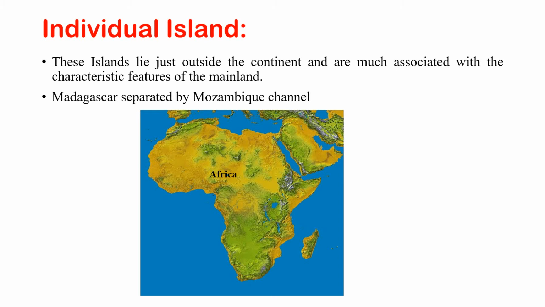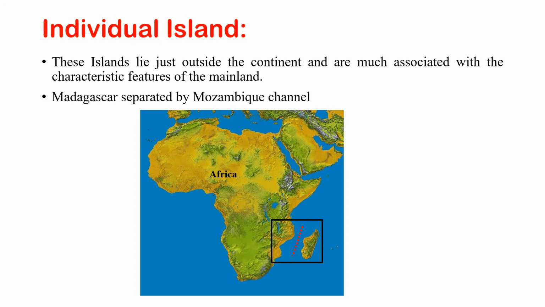For example, Madagascar is separated from the mainland by the Mozambique Channel. If you see the image, this one is Madagascar Island and this is the channel. So Madagascar Island is separated from the mainland just by a narrow channel. This is an example of an individual island.